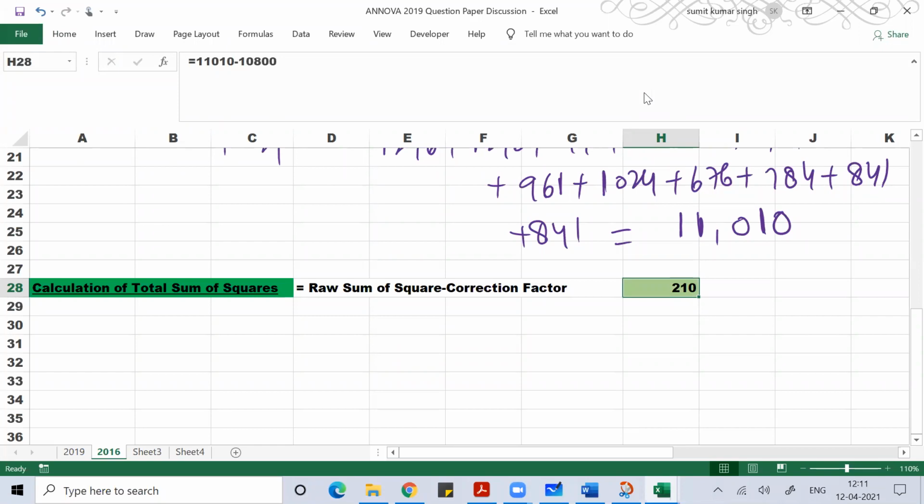So total sum of square is raw sum of square minus correction factor. You get the raw sum of square, subtract the correction factor from it, and you will get the total sum of square.